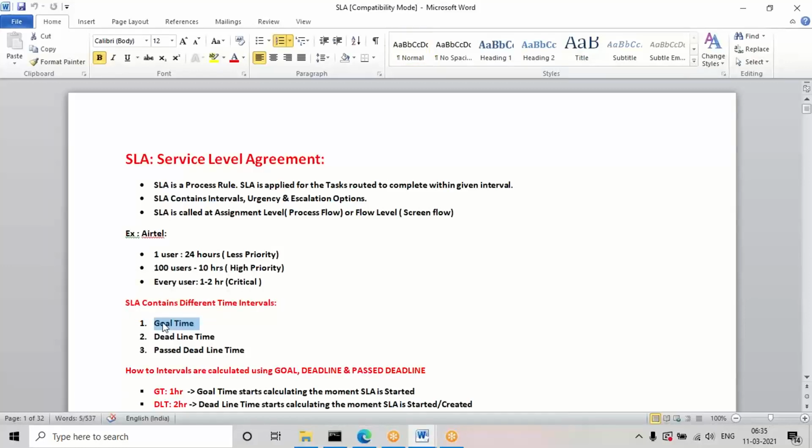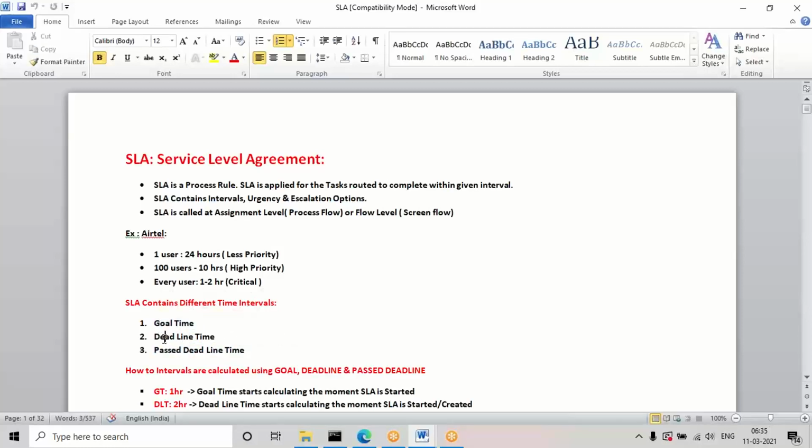Goal time means we have to complete the task within that time. If the task is not completed, we have to complete it in deadline time. Even if it is not completed in deadline time, sometimes they may escalate the task to some other person. The past deadline time can be configured initially, or they can configure it later. So these are the three intervals we have.